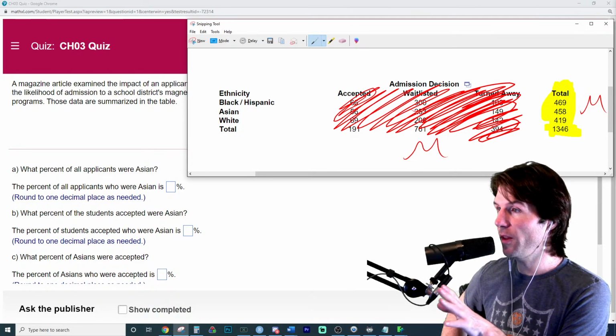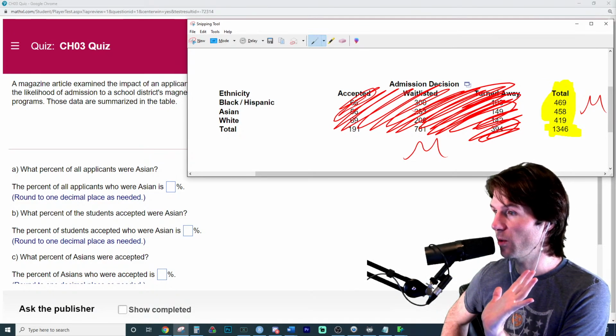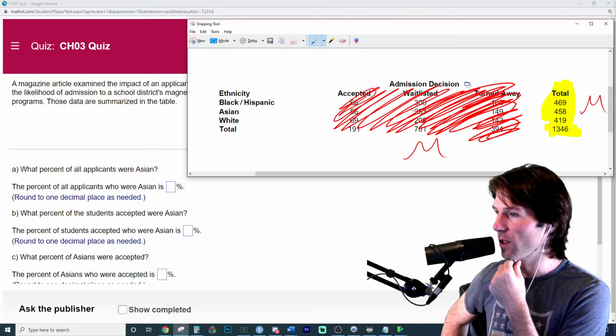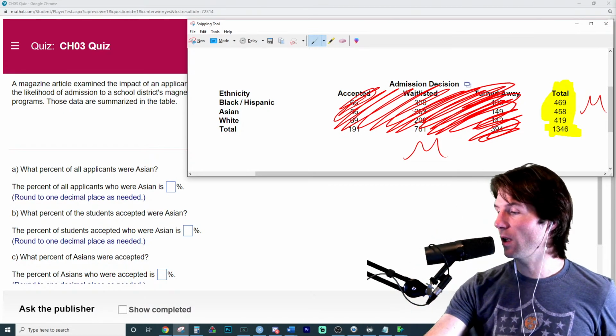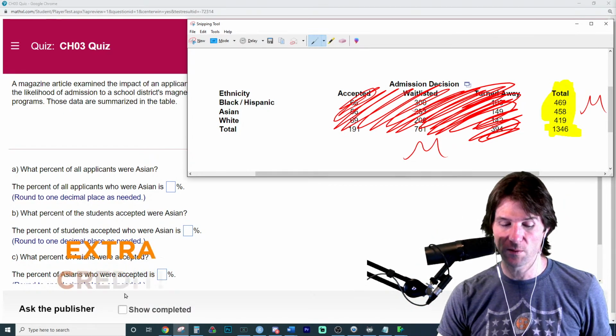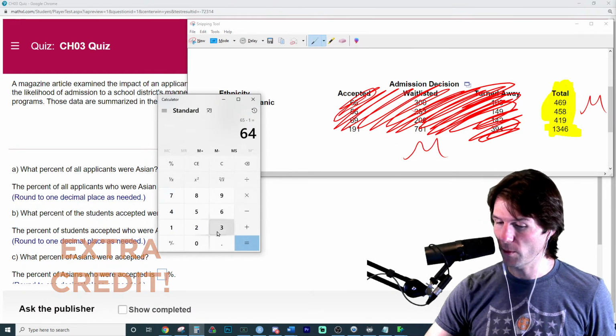So what % of all the applicants, because we're not considering the other variable, we're just saying of all the applicants, everybody in this data set, what % of them were Asian? So what would be the mathematics to solve this? Take a look at just the data that's highlighted for you right there. Great job, Rachel. Excellent work. 458 divided by 1346. And now I get to double check my work right here.